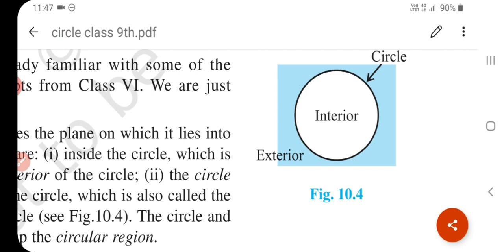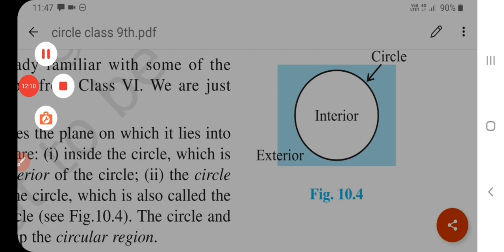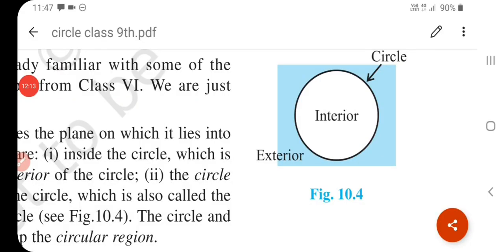Now what is the exterior of a circle? The collection of all points of the plane which lie outside the circle, that is, the collection of all points of the plane such that OP is greater than R form the exterior of the circle. Okay, students, understand? So we can learn what is a circle, what is the interior of the circle, on the circle, exterior of the circle, circular region, what is the center of the circle, and radius of the circle.